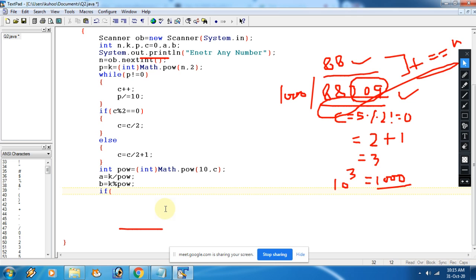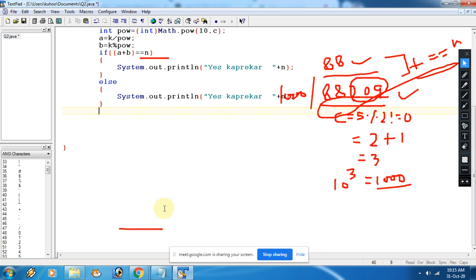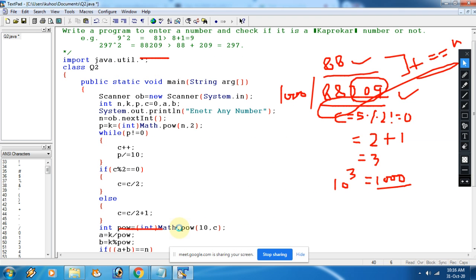After that, just put the condition if a plus b equals the number itself, then what you are printing? I hope I am clear, everybody. Now let me show you the output.